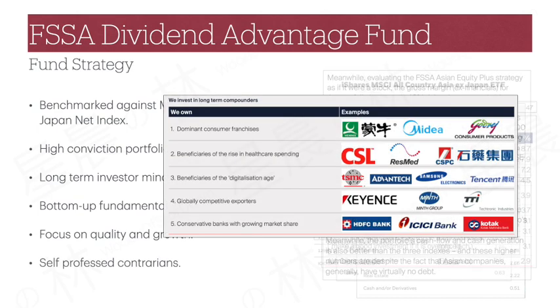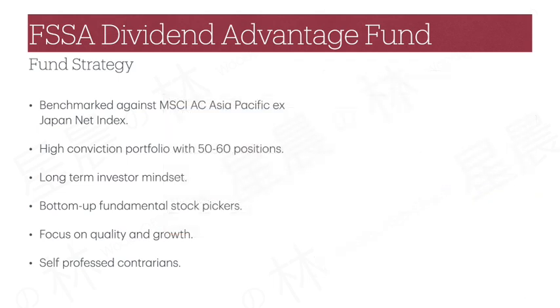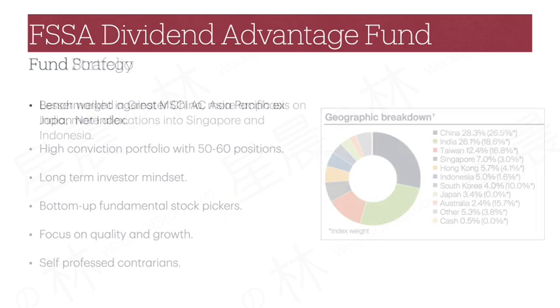Last but not least, the investment team often self-professes as contrarians. What this means is not that they deliberately invest in everything that most other people dislike, but instead means that they have long-term convictions in the themes that they play and do not keep changing to go for the hottest theme of the moment. Consumer spending and domestic banking are some of the themes that they have maintained for many years, and this directly reflects into their portfolio composition that differs from the benchmark, which we will talk about next.